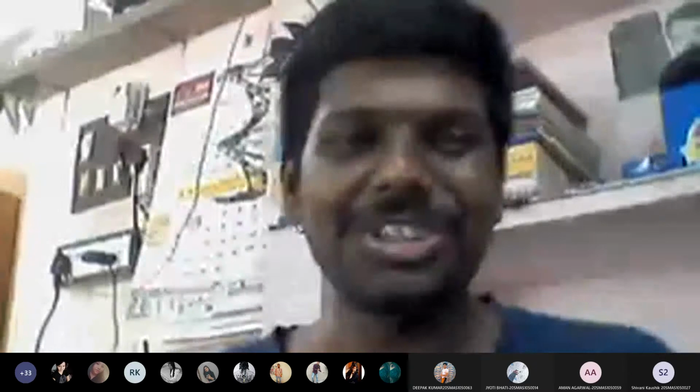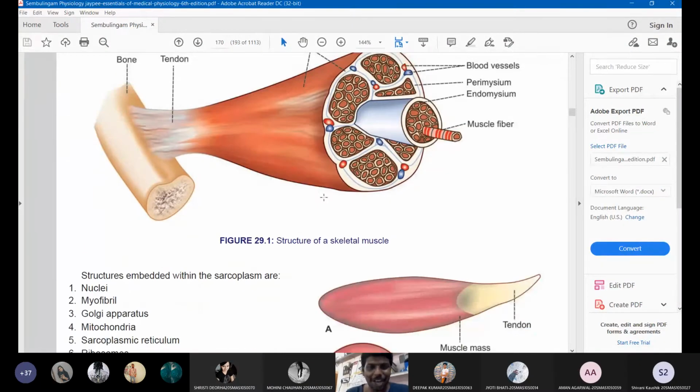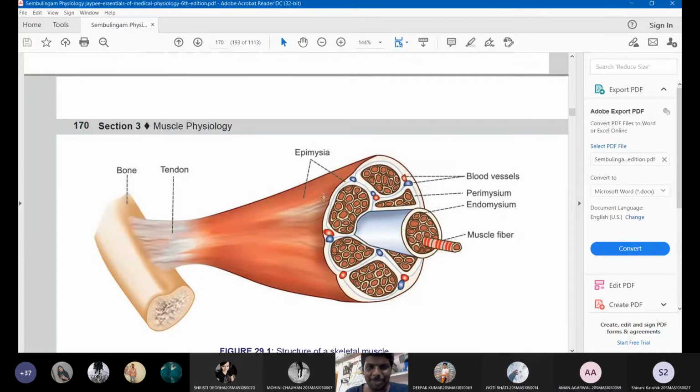Yes, endomysium, perimysium. Then you have the epimysium. Then you have the fascia. So these are the membranes you need to memorize. This is all about the muscle mass, students. I know these are new names. You must learn them by heart. Actually, I don't like to give you things to learn by heart, but sometimes we must. So this is all about the structure of muscle mass.